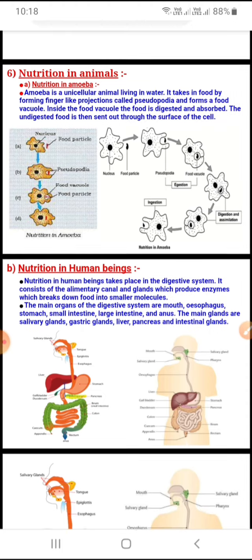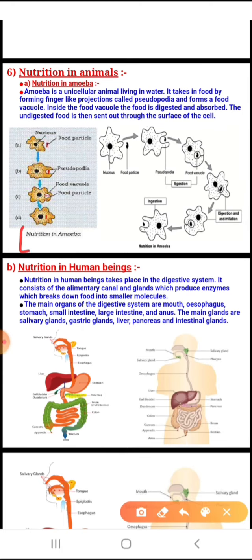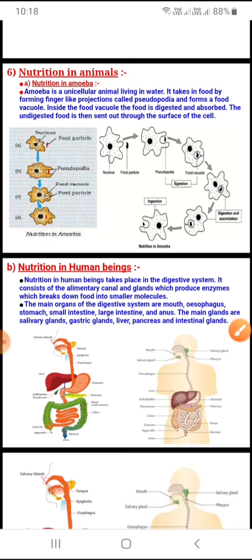What happens in egestion? During the step of egestion, the unwanted food material, that are the end product of digestion, are removed from the body. So am I clear to all of you? These four steps, I repeat: ingestion, digestion, assimilation and egestion. These four steps are basic to nutrition in amoeba or any unicellular organism as well as in multicellular organisms.